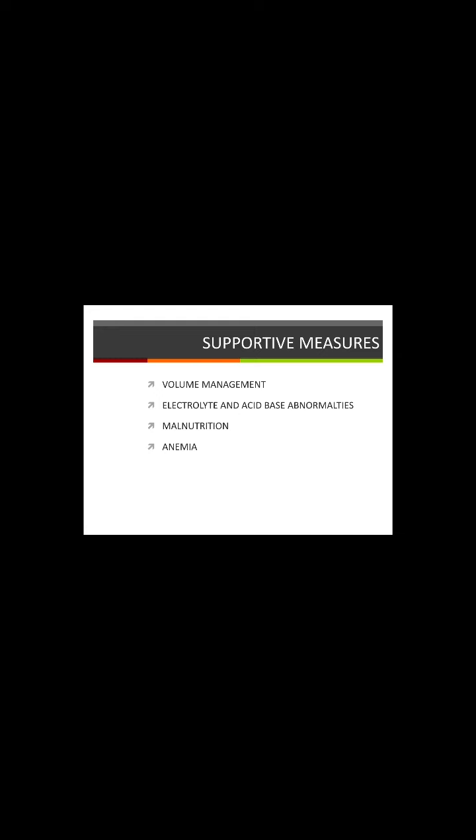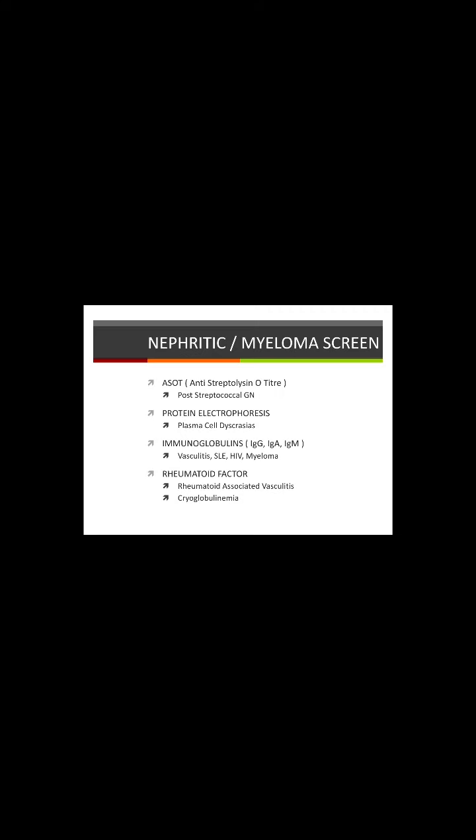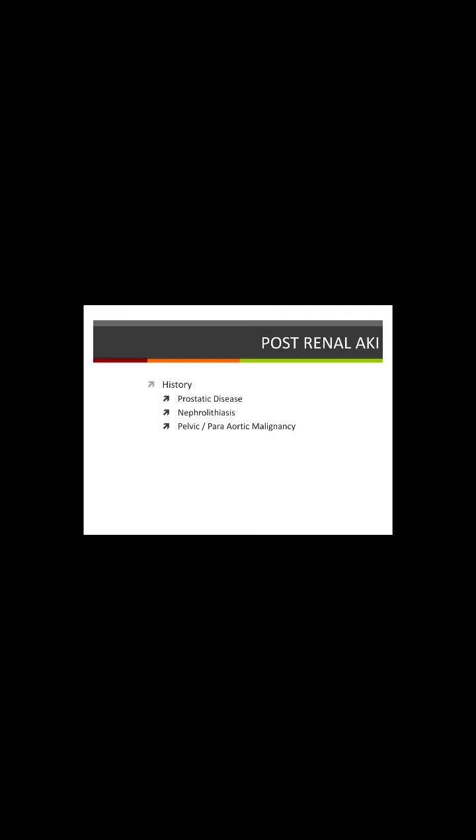There may be malnutrition because there may be protein loss and there may be fat loss, and for that you need to look into the underlying cause. Apart from that, you need to look into the protein loss as well. Okay, anemia may be there, that needs to be treated. A protein electrophoresis for plasma cell dyscrasias, immunoglobulin evaluation for vasculitis, SLE, and HIV, myeloma can be done. An RA factor can also be done.